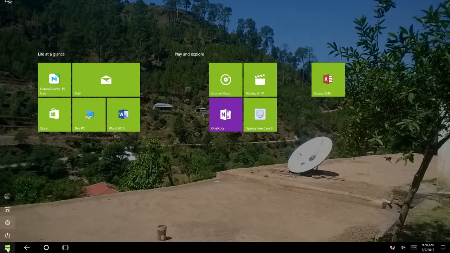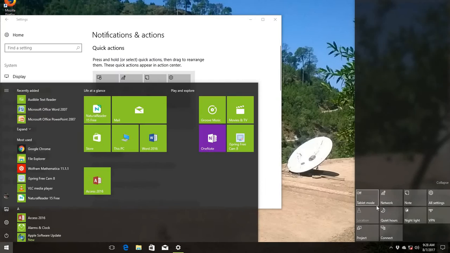And if you change the mode of your system like this, you watch this system mode is changed, and if you click here, you watch another way. Here your keyboard can also be seen. I change this setting again to this one. And the next one is quiet hours.